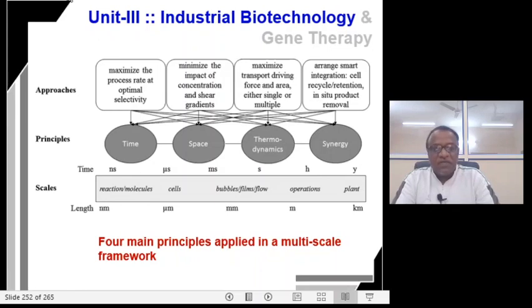And in thermodynamics, maximizing the transport driving force and the surface area. And in synergy, the smart integration, that is the cell recycle or retention, in situ product removal, all these steps should be integrated in a smart way. So whenever we discuss the fermentation process, you need to always remember these 4 principles applied in a multi-scale framework, that is the time, the space, the thermodynamics and the synergy.